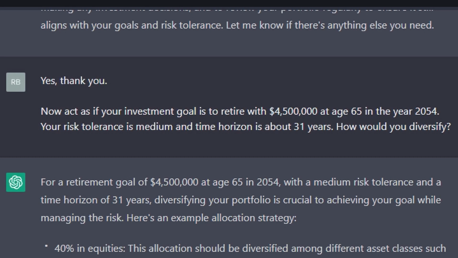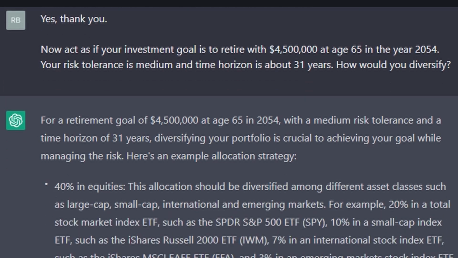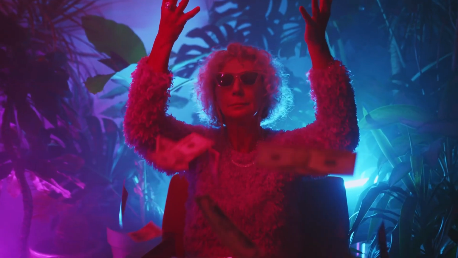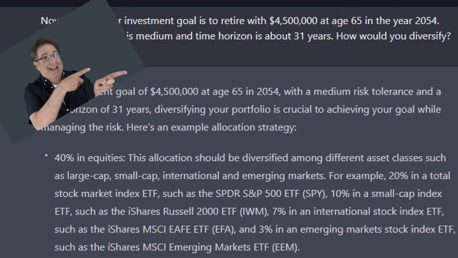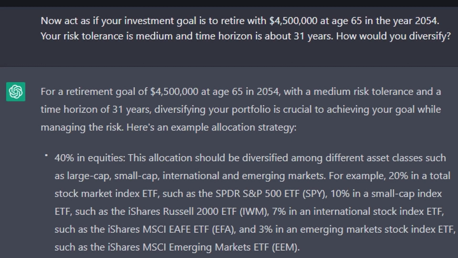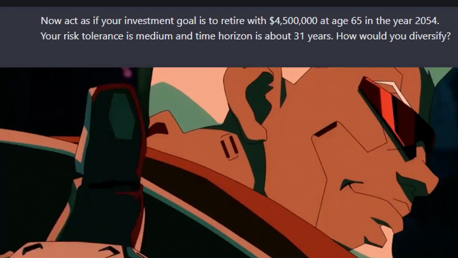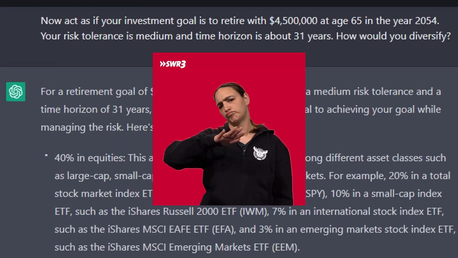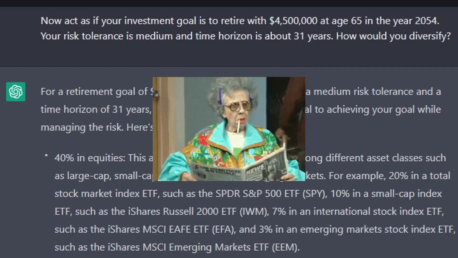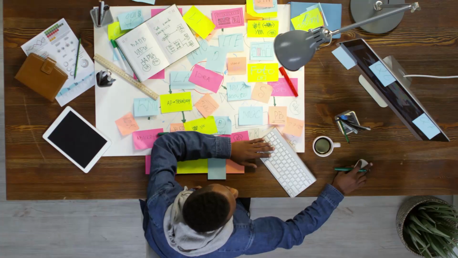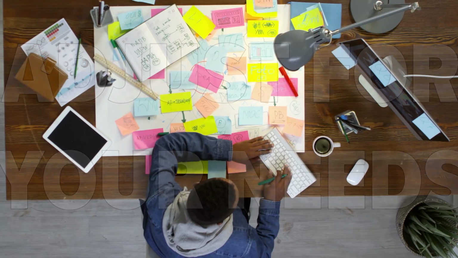Act as if your investment goal is to retire with X amount of money. Let's say you want to retire with $4.5 million. Put that in. Act as if your investment goal is to retire with $4.5 million at age 65 in the year 2054. Your risk tolerance is medium and your time horizon is about 31 years. How would you diversify?